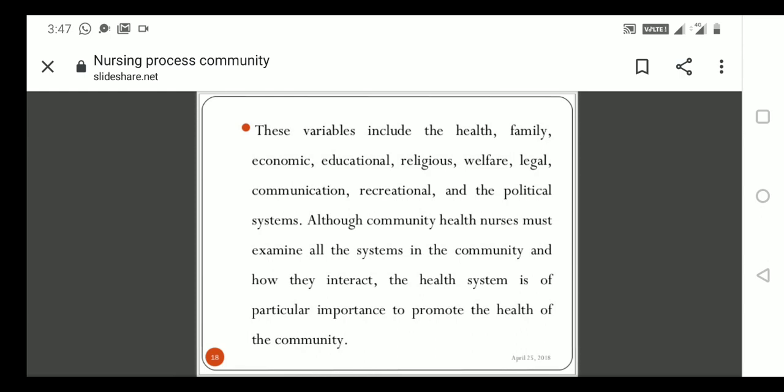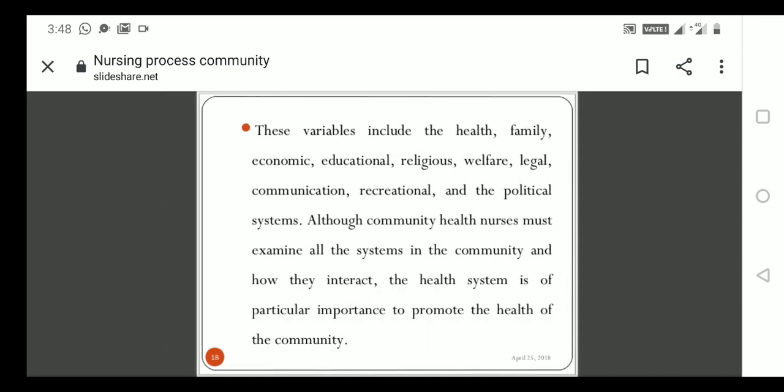The same applies here when you are giving healthcare services. Before visiting the community you should understand the location of the community, the nature of the community, the climate of the community, the population size, densities, compositions, and mortality of the people, then the factors influencing the community, then the social systems, which will differ from place to place.